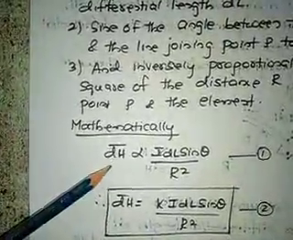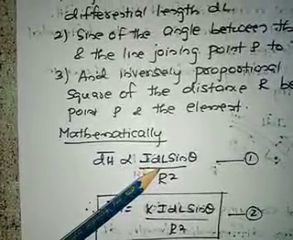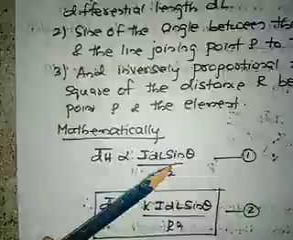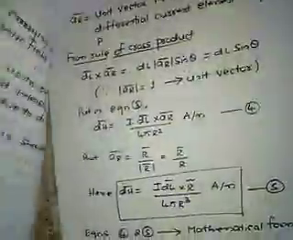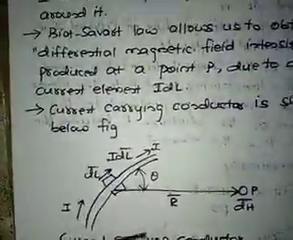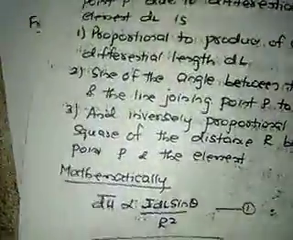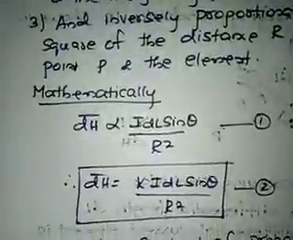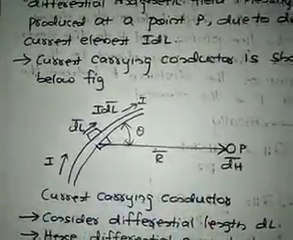So mathematically it can be represented like this. dH is the magnetic field intensity. It is directly proportional to I into dL, directly proportional to sine of the angle theta between the line joining point P and the element, and inversely proportional to the square of this distance r.